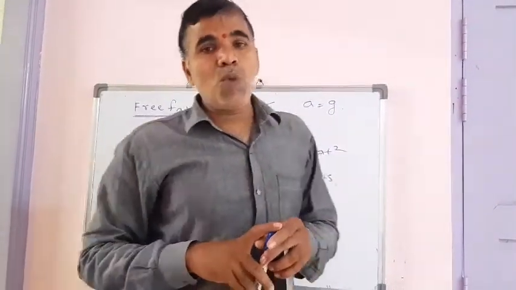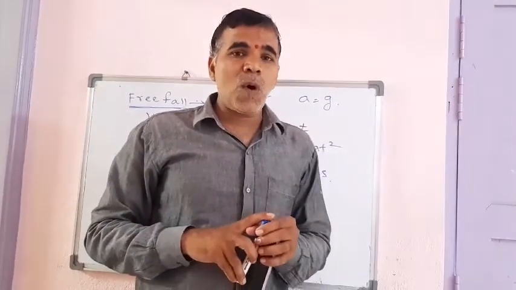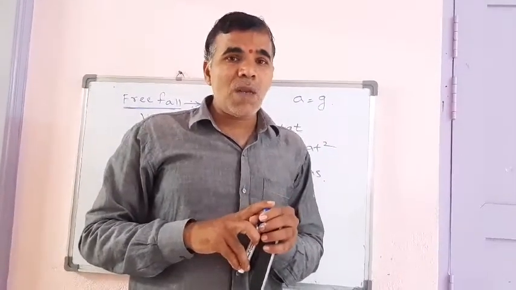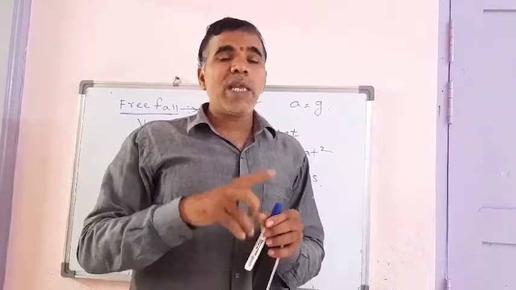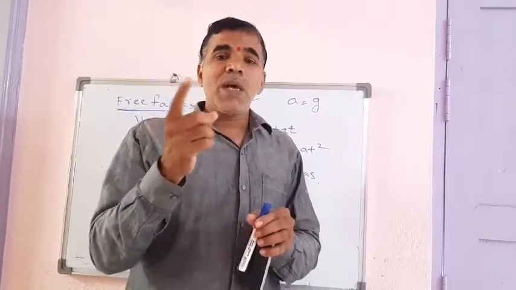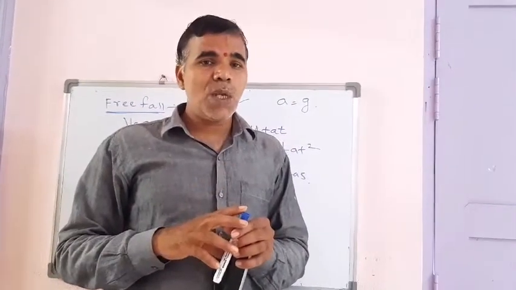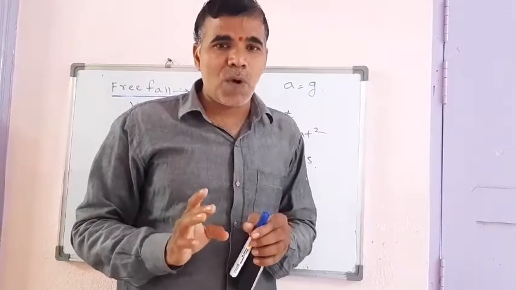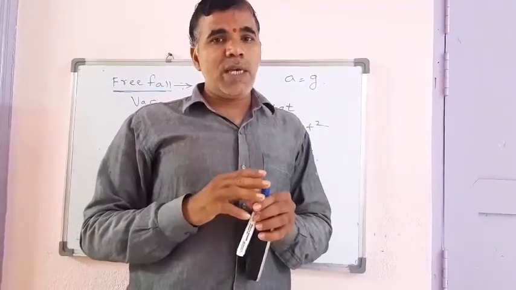The moon and artificial satellites are in a free fall, because under the influence of the gravitational force, they revolve in a fixed orbit. So the moon and artificial satellites are in a free fall. The remaining part we will study in the next period.